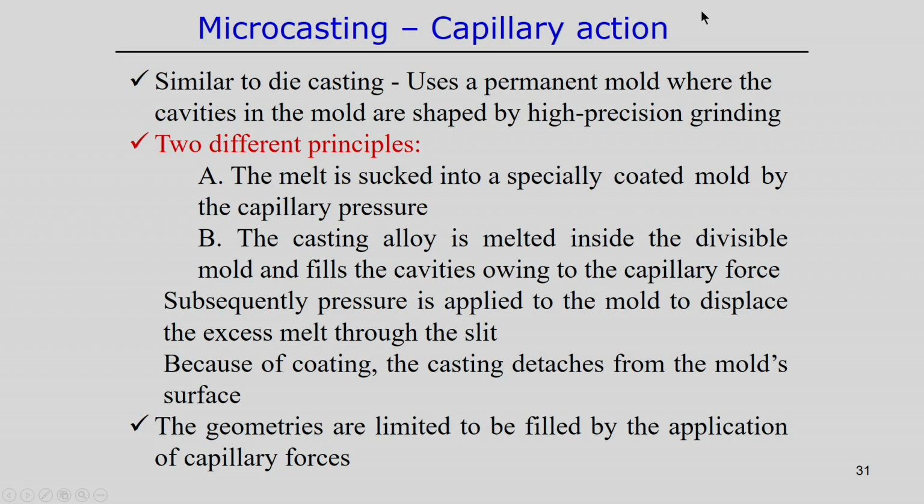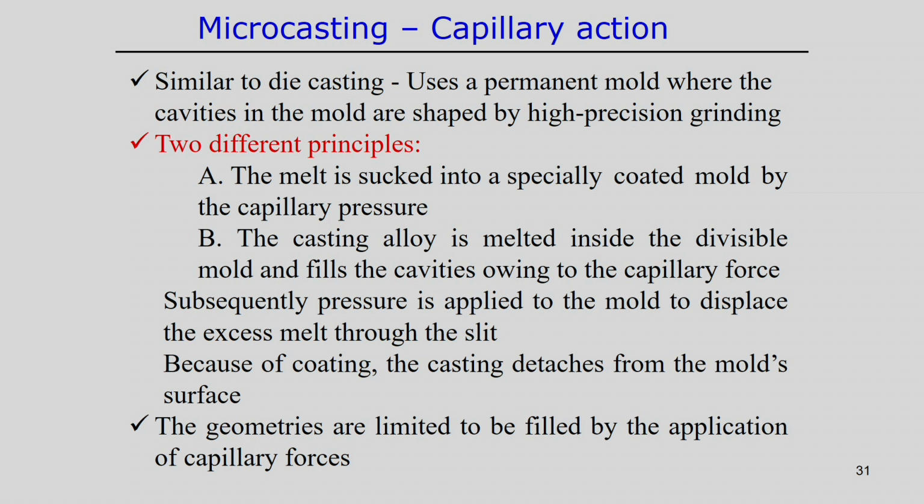If we look in general at microcasting following the capillary action, it is a similar kind of die casting process. In the die casting process we use a permanent mold, where the cavities of the mold are created according to the shape by high precision grinding. So, the cavity is produced following a very high precision grinding process to obtain a very good surface finish of the cast product. We follow two different principles for a capillary action based microcasting process.